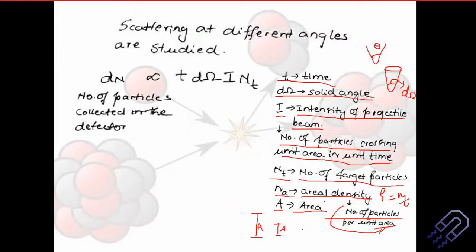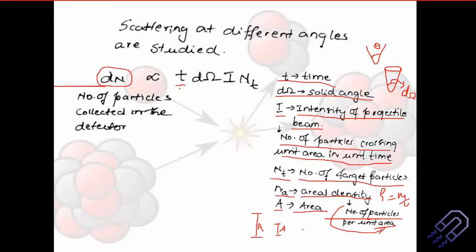Well, let's get into the formula now. So when we go into the formula, what is dN? dN is the number of particles which is basically getting collected in the detector. So if you are going to study a system and you know that you are getting a wave which gets deflected from the target, and that wave is actually carried by that particular particle, you need to detect how many particles are going into the detector. And then you should know on what factors these number of particles depend. Very important. So what are the factors? The first factor is time.